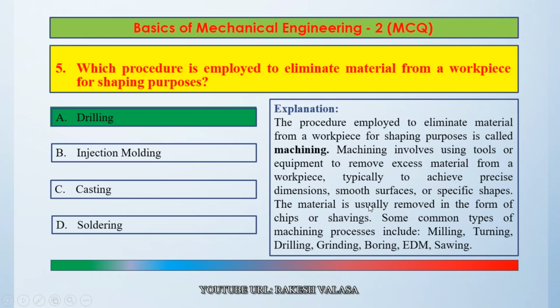The material is usually removed in the form of chips or shavings. Some common types of machining processes include milling, turning, drilling, grinding, boring, electrical discharge machining, and sawing. So the correct answer is option A, drilling.